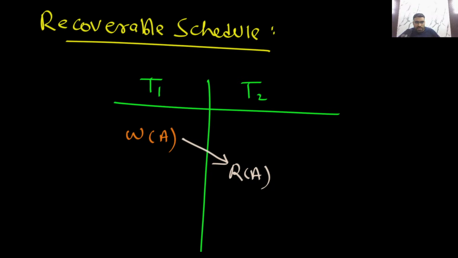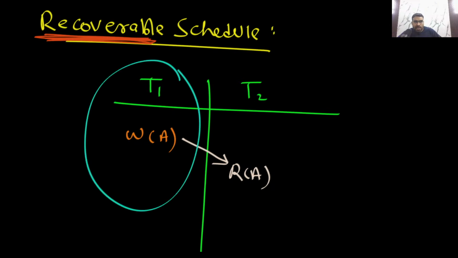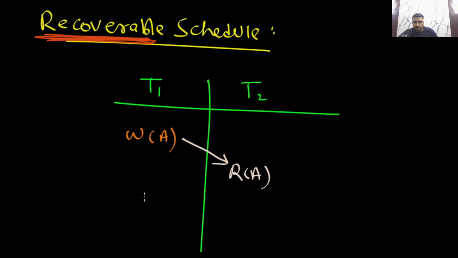In this situation, what does recoverable say? Recoverable says that this T1 must commit before T2. So if T2 is reading from T1, then T1 must commit before T2. This is the definition of recoverable schedule.